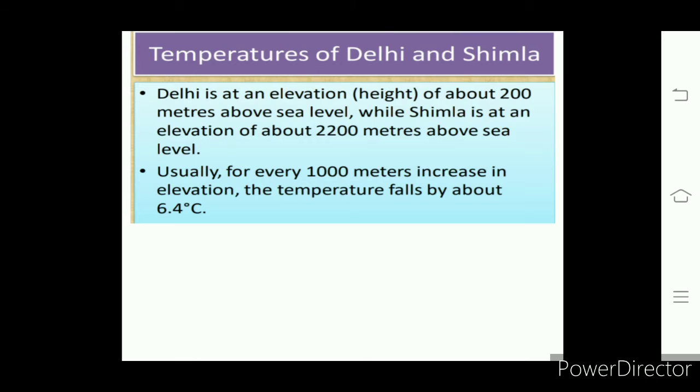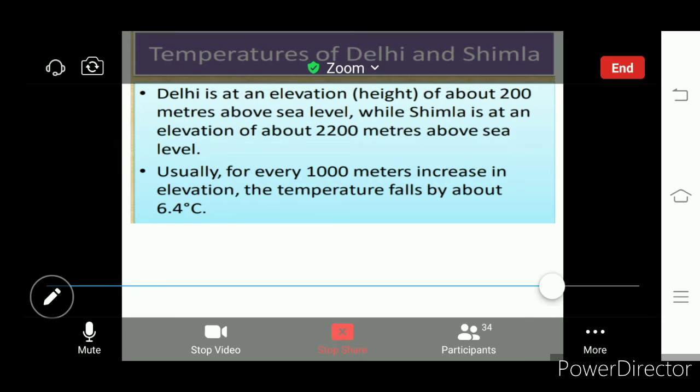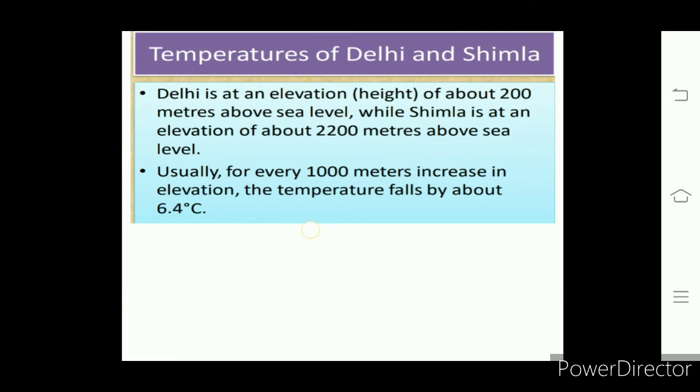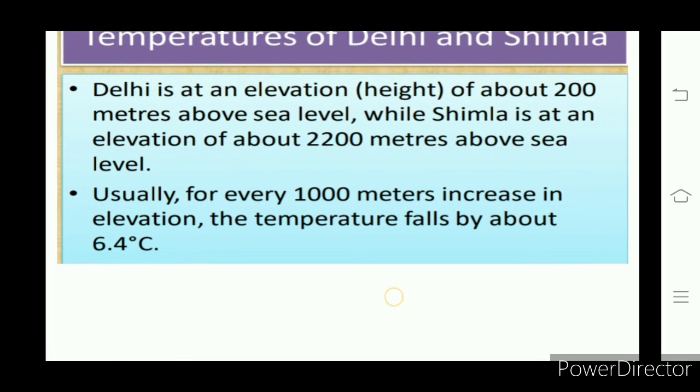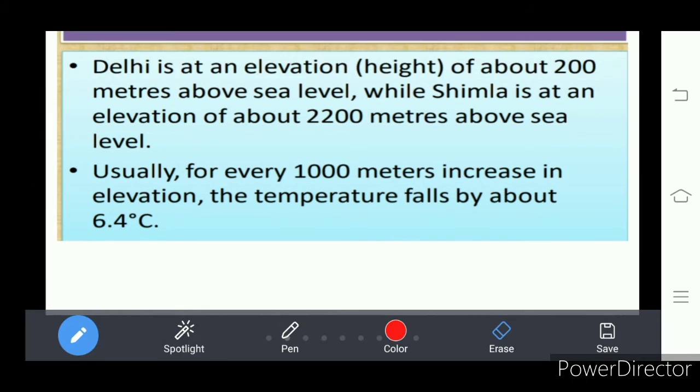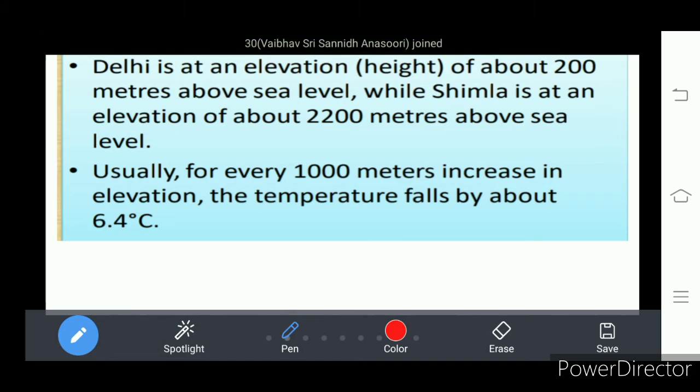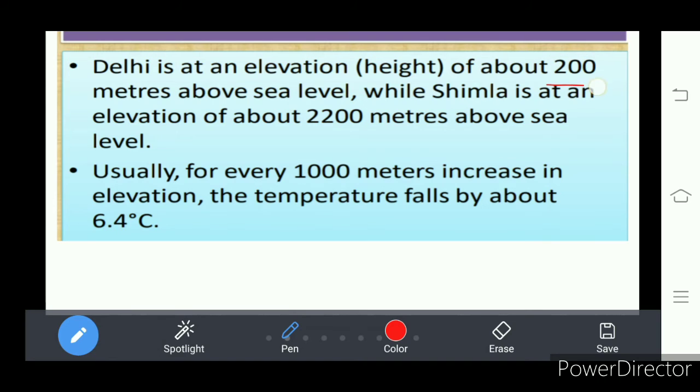So here if you observe the temperature of Delhi and Shimla, Delhi is at a height of 200 meters from the sea level. It means it is at 200 meters height. And Shimla is at an elevation of 2200 meters from the sea level.